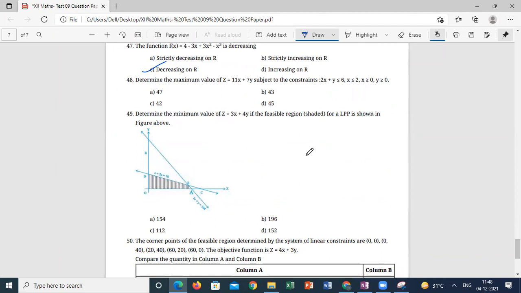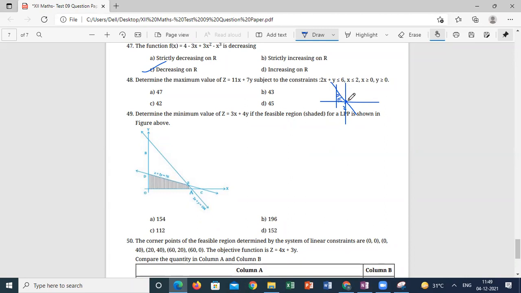Determine the maximum value of the objective function, and they gave the constraints. So they are giving the constraints 2x plus y less than or equal to 6, x by 3, y by 6, like this. x less than or equal to 2, this is 2. This is the line, and x-axis, y-axis.